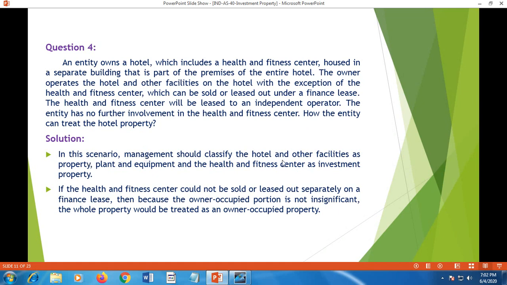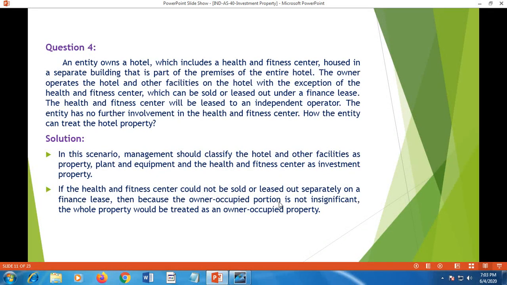In this scenario, management should classify the hotel and other facilities as property, plant and equipment. That is, the hotel along with other facilities should be treated under Ind AS 16 property, plant and equipment, and the health and fitness center as investment property because there is separate space for it, a separate building, that can be treated under investment property. That means under Ind AS 40.